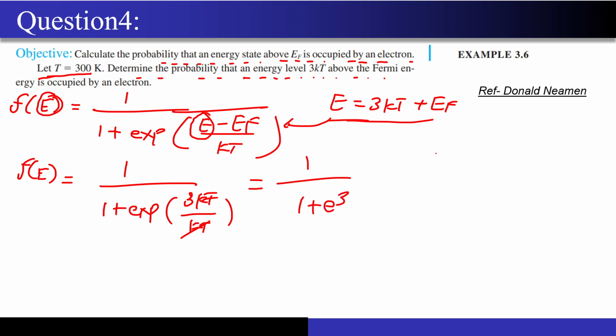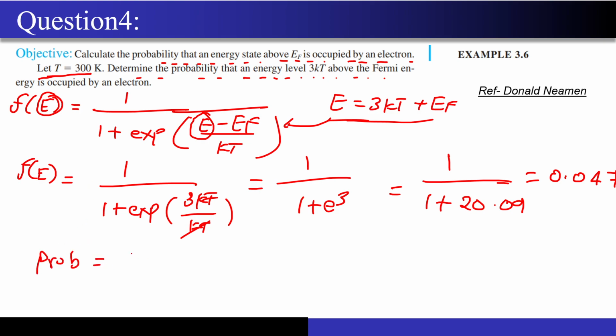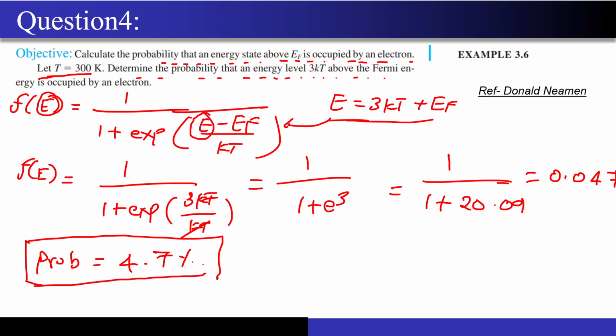So what is the value of e cube? If you use a calculator, e cube comes out to be about 20.09. If you calculate this probability, it becomes 0.047. Multiplying by 100, this becomes 4.7%. So what does this tell you? It tells you that the probability that an electron exists at 3 kT above the Fermi energy level is hardly 4.7%.